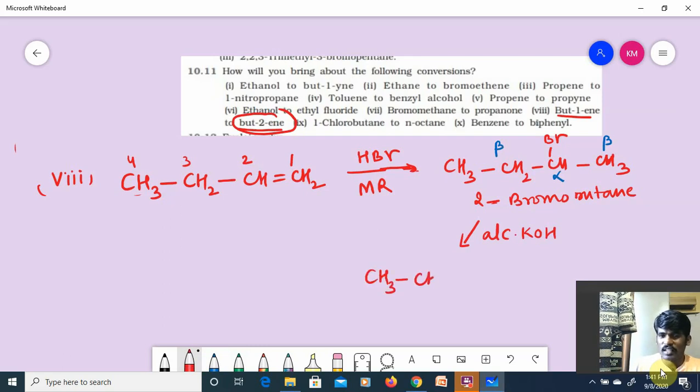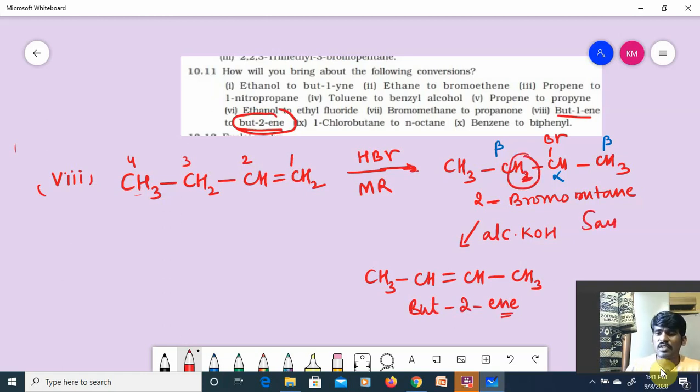Saytzeff's rule. Then I'll get this product, that product is but-2-ene. Why will I get but-2-ene? Because removal of hydrogen takes place from the beta carbon having fewer hydrogens. That is Saytzeff's rule. Hope you understand the point. So we got but-2-ene, guys.